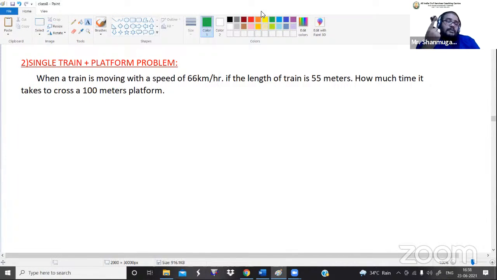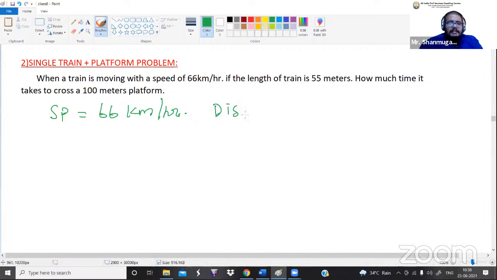But in the previous concept, the standing man doesn't have any distance value. Do you understand what I'm saying? I have already taught you distance value or length value. The standing man doesn't have any distance value or length value, but the platform has a distance value. So in one particular question, if we get two distance values, how do we do the problem? Listen carefully. When a train is moving with a speed of 66 kilometers per hour, if the length of the train is 55 meters, length of the train means distance. The distance of the train is how much?